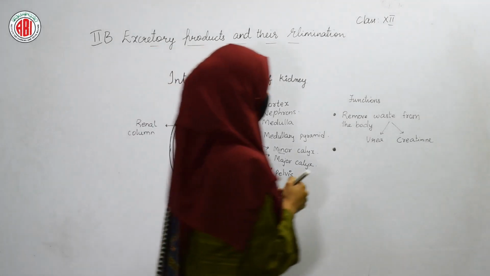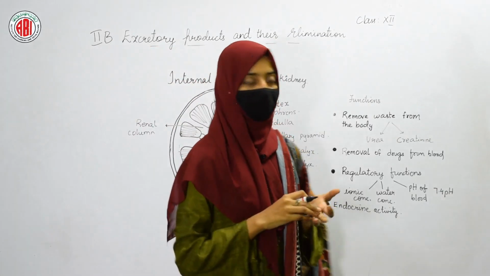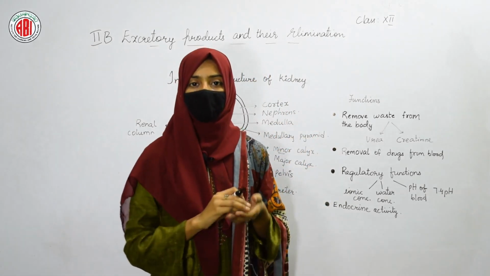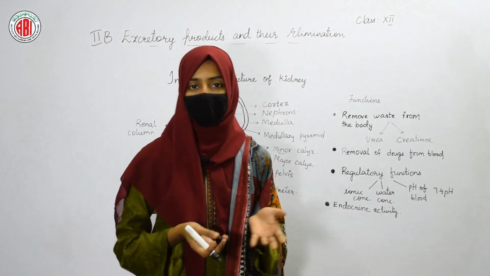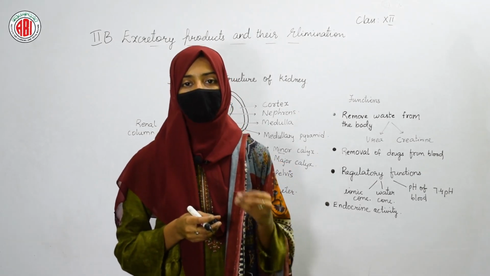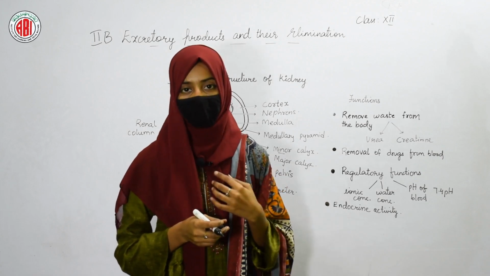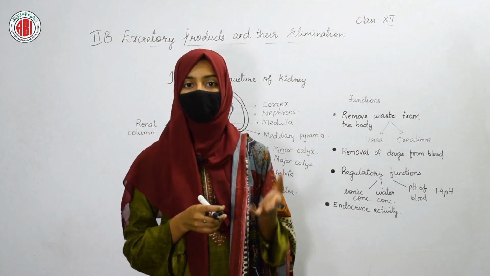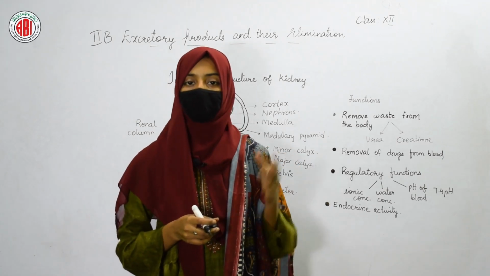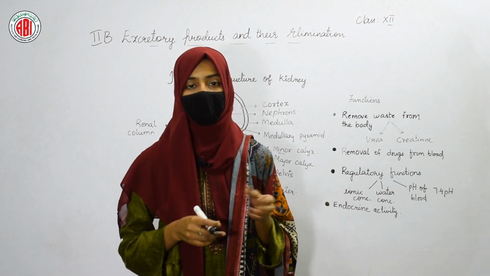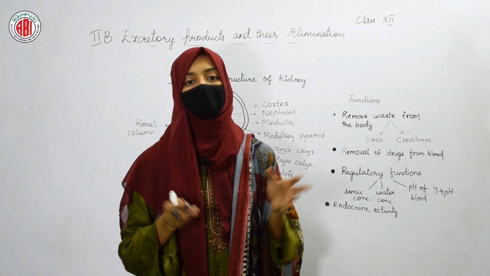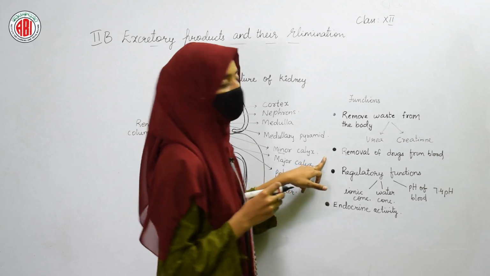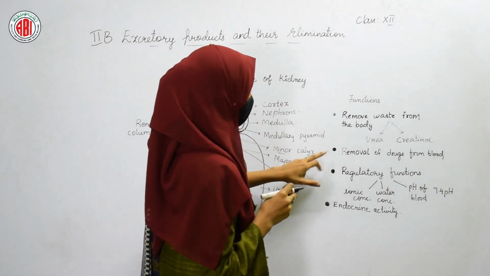The next function of our kidney is, it helps in removing the drugs from the blood. Drugs means it may be any kind of medicines. Those drugs can be detoxified in the liver. Detoxification is a process that occurs in our liver. But if the liver fails to detoxify the drugs which are present in our blood, then when the blood enters into the kidneys during the purification of blood, it helps in removing those drugs from the blood. So this is also one of the functions of our kidney.